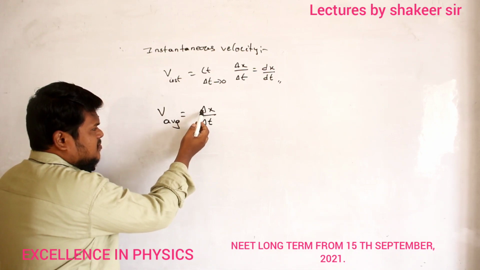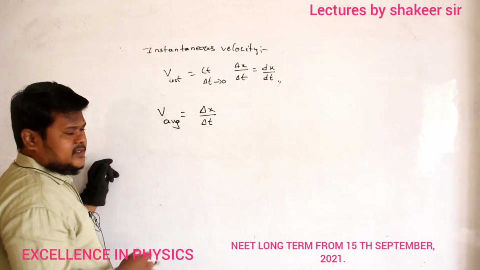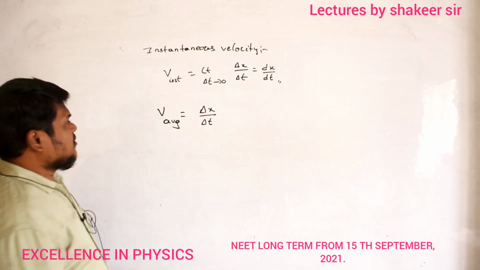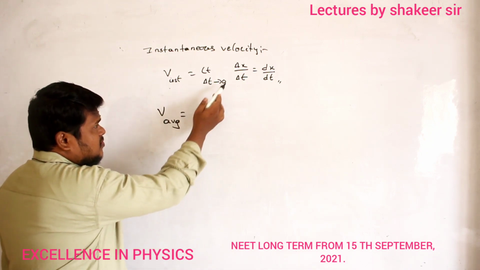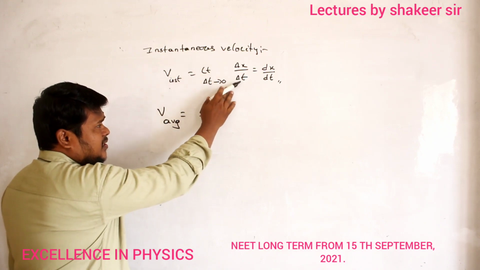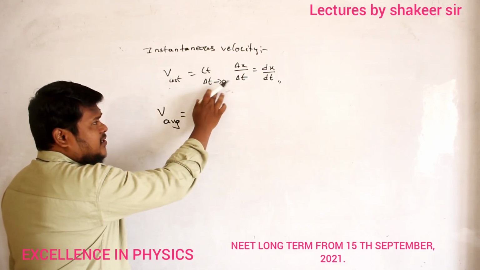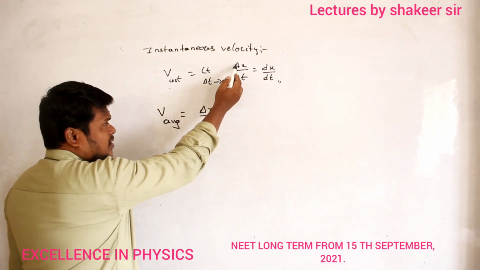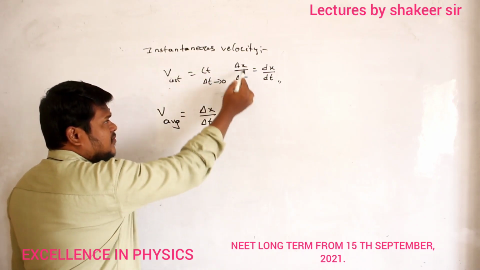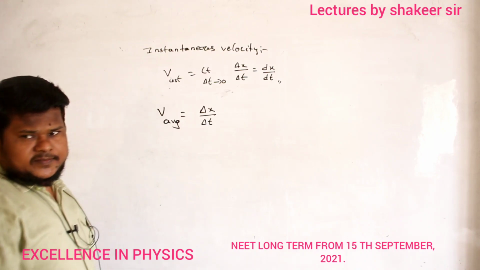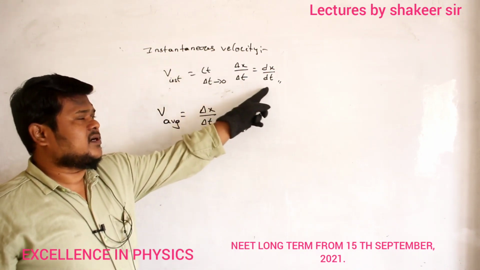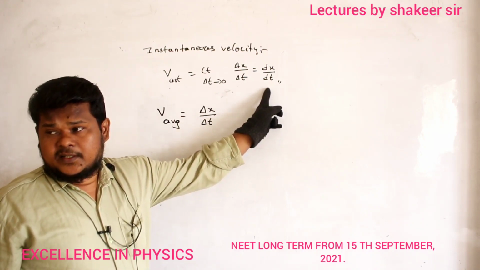But for instantaneous velocity, what I am writing extra here is limit delta t tends to 0. Delta x by delta t, this total value we call instantaneous velocity. Instead of writing all these mathematical operations, I will just write dx divided by dt.